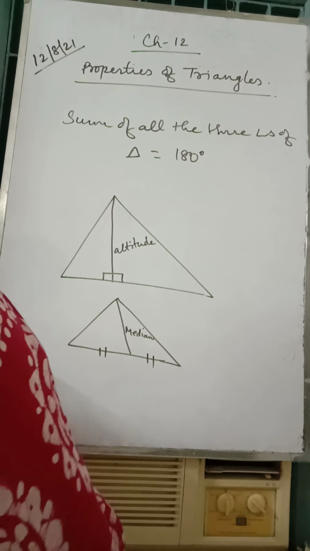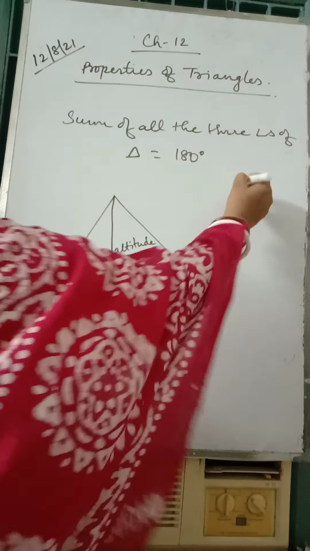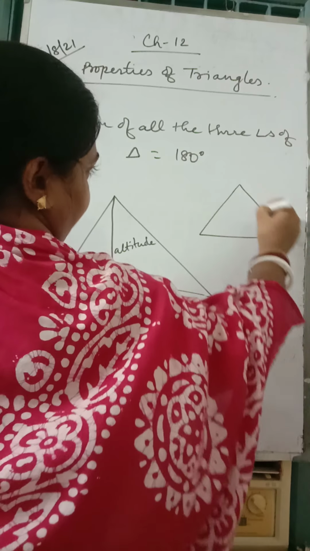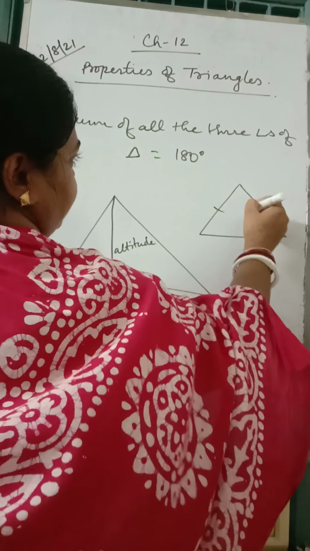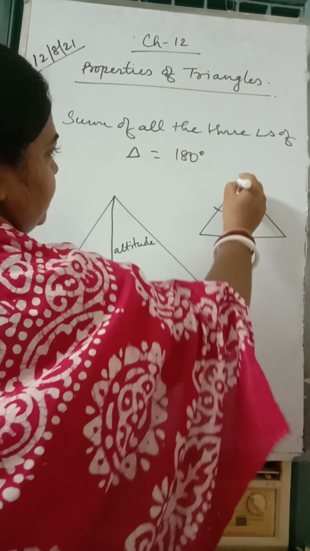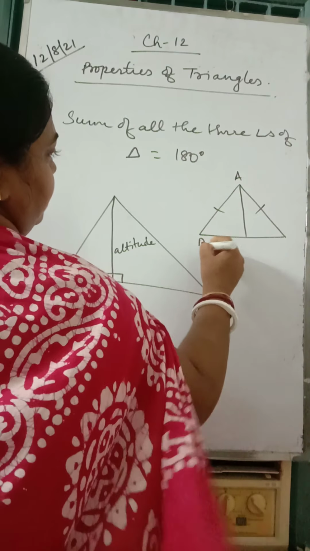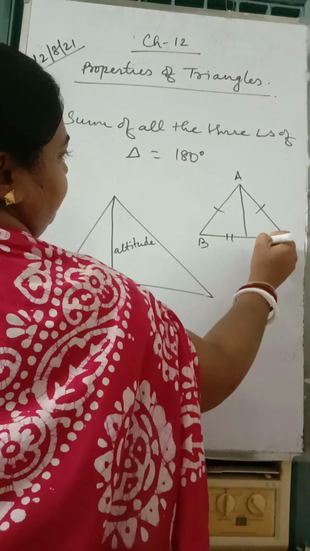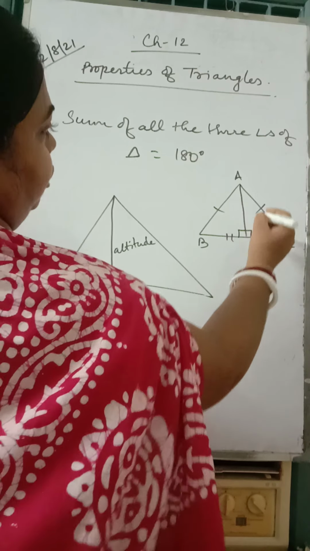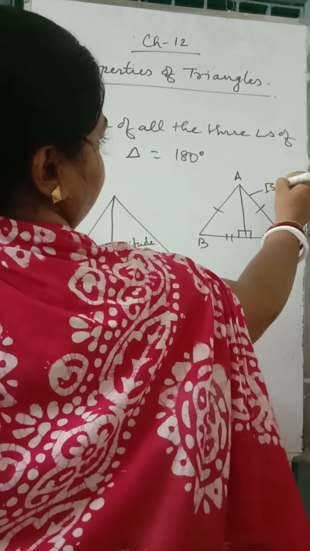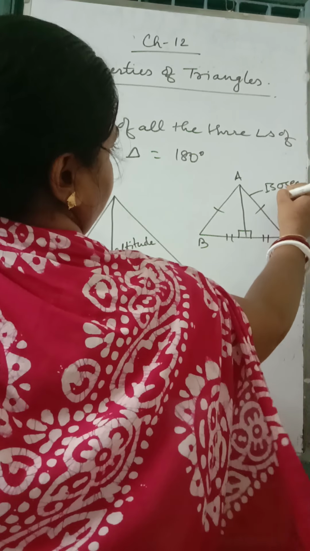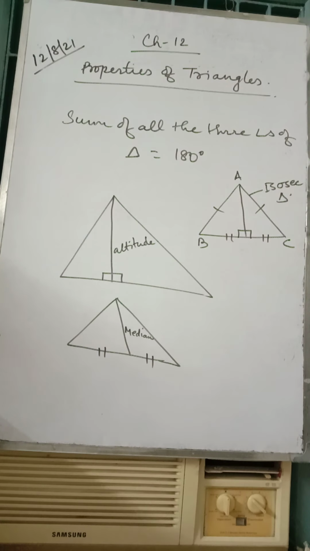Clear? Altitude is compulsorily making a 90 degree angle at the base, and median will divide the base into 2 halves. In an isosceles triangle, median is altitude. If these 2 sides are equal, a median constructed from the vertex divides the base and makes an altitude only in an isosceles triangle. Altitude and median are the same, but otherwise it is not. Okay, so do not get confused about the median and altitude.